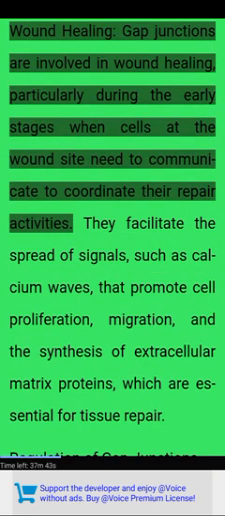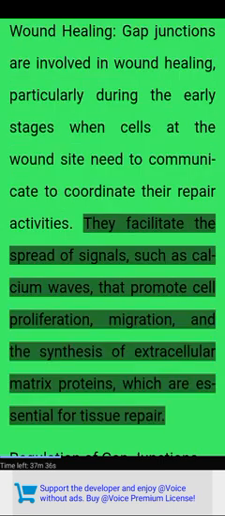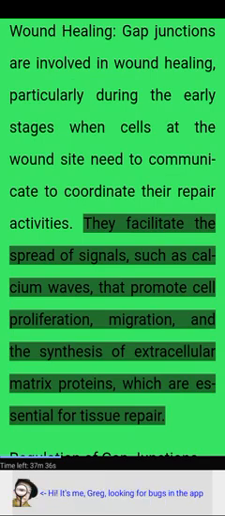Wound healing. Gap junctions are involved in wound healing, particularly during the early stages when cells at the wound site need to communicate to coordinate their repair activities. They facilitate the spread of signals, such as calcium waves, that promote cell proliferation, migration, and the synthesis of extracellular matrix proteins, which are essential for tissue repair.